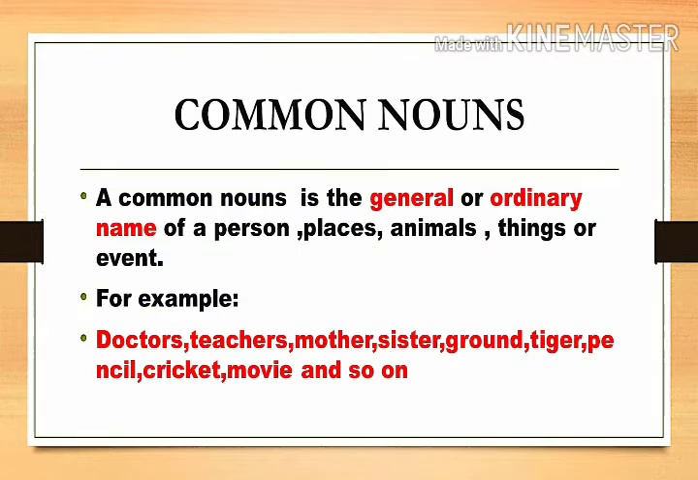Common nouns. A common noun is the general or ordinary name of a person, place, animal, thing, or event. So, it is a noun which is used commonly for every person, place, animal, thing, or event. They are all ordinary names. For example, doctor, teacher, mother, sister, ground, tiger, pencil, cricket, movie, and so on. So these are the general names we commonly use for everyone.